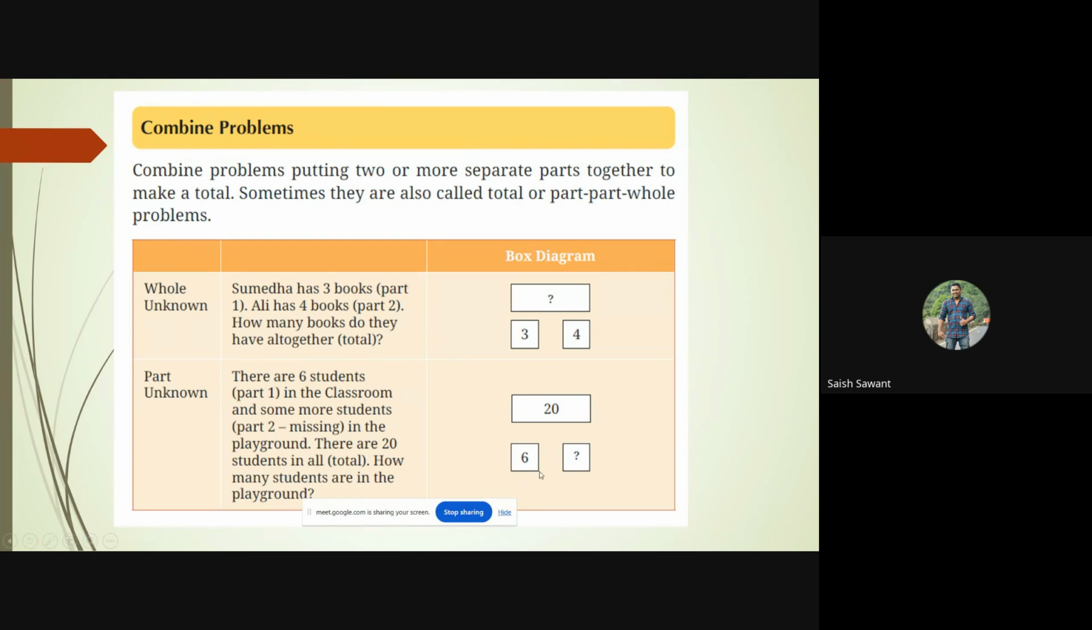So 6 plus what will give you 20? So this question arises. The answer over here is 6 plus what is 20. So 6 plus 14 is 20. I hope this is clear to all. Now moving on to the next slide.